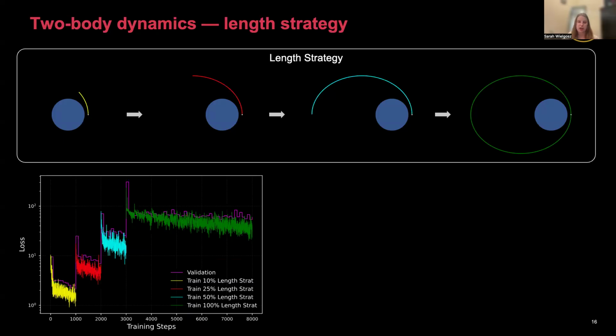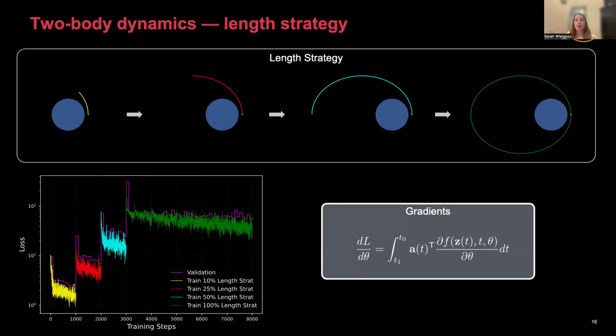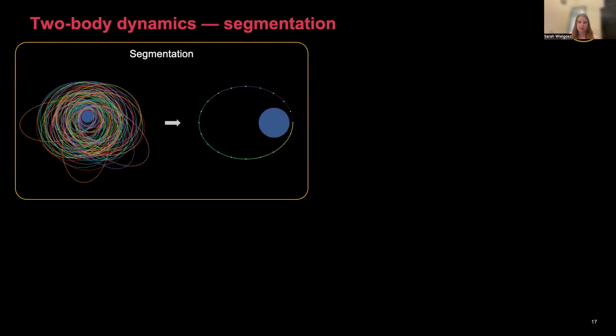But what's happening here is, if you recall, this ODE defining the dynamics of our gradients is that if you integrate for time horizons that are too long, what happens is if you have an overly stable integrand, then you're going to experience vanishing gradients. So this is what we were seeing here, and our model wasn't learning any useful information.